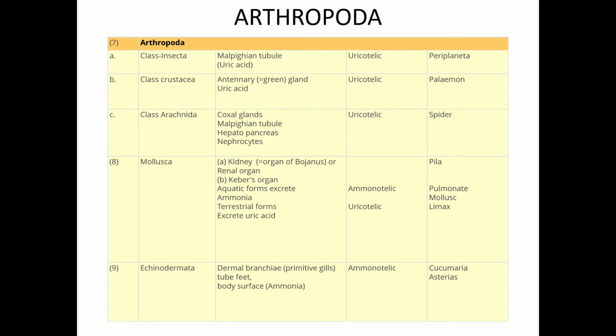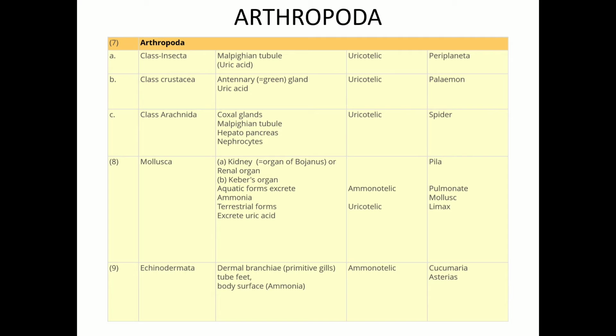In this we have different classes like class Insecta, class Crustacea, class Arachnida. In class Insecta, there are Malpighian tubules for excretion. In class Crustacea, there are antennary or green glands. In Arachnida, there are coxal glands, Malpighian tubules, hepatopancreas, nephrocytes. These are all uricotelic. Examples are Periplaneta, spider.